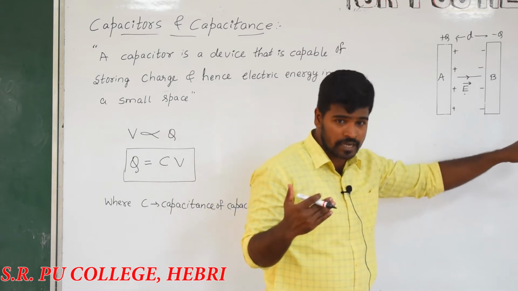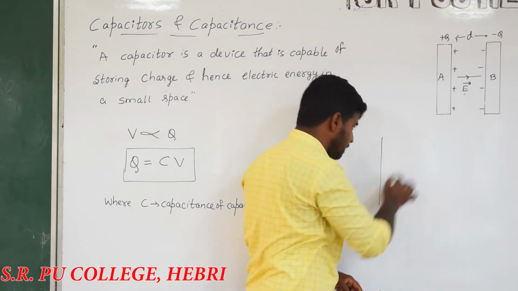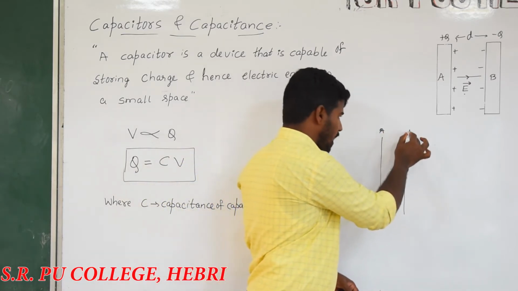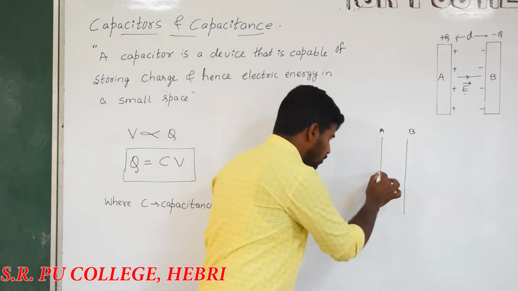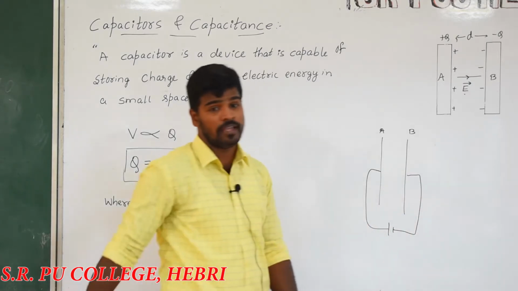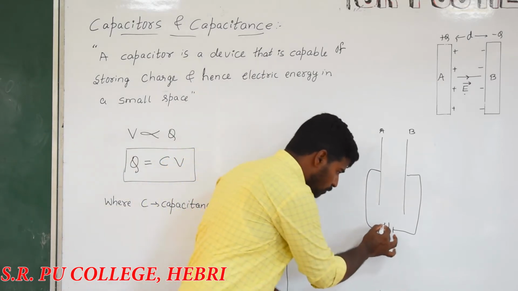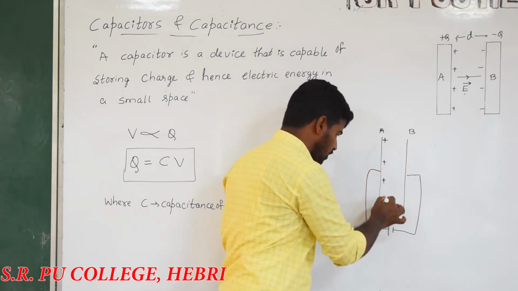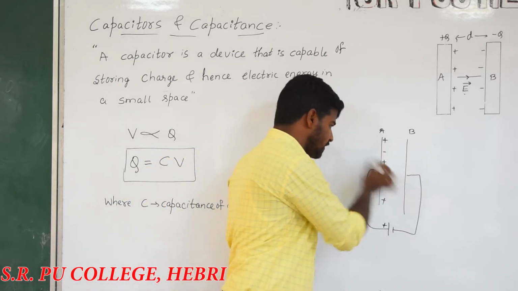How do the charge carriers get generated? Suppose we consider the two conductors, conductor A and conductor B. These are also known as plates, capacitance plates. Now the conductor A is connected to the positive terminal of the battery and conductor B is connected to the negative terminal of the battery. During the process of charging, because of the positive terminal of the battery, the conductor A acquires the positive charge, and there is a presence of minority charge carriers which are negative.